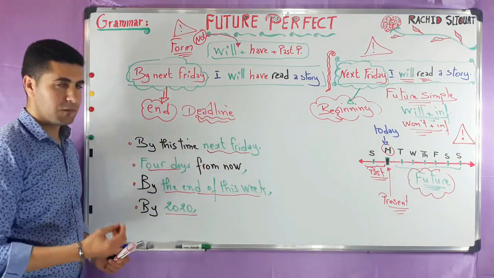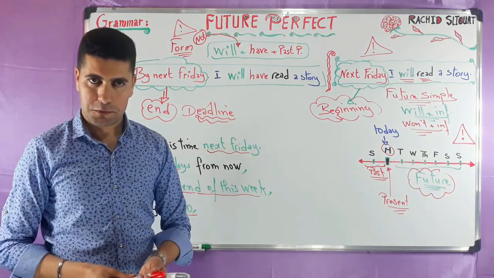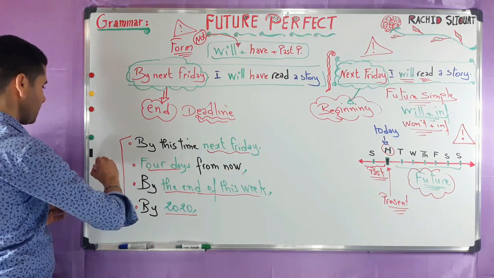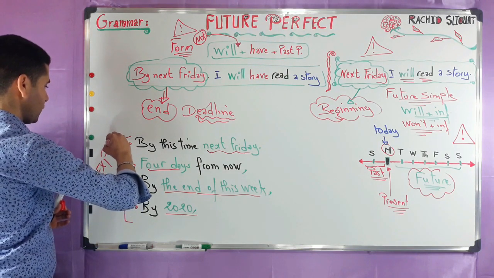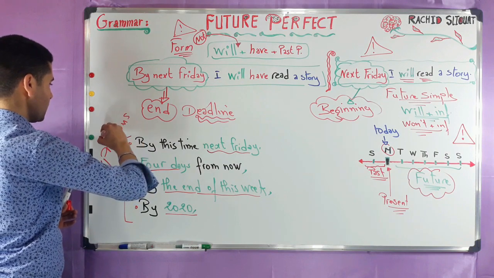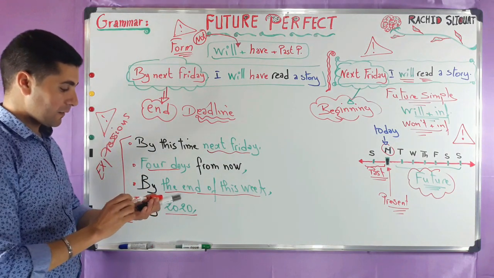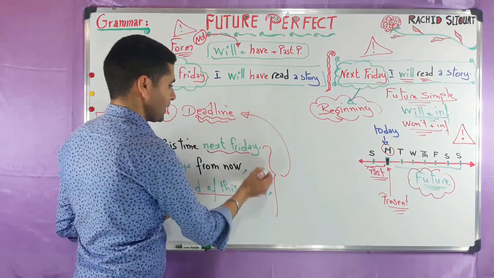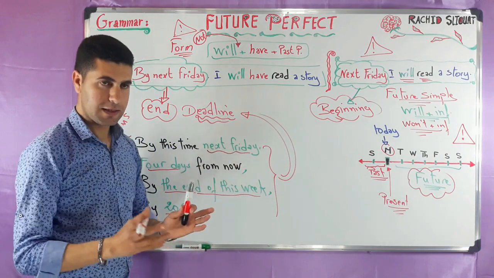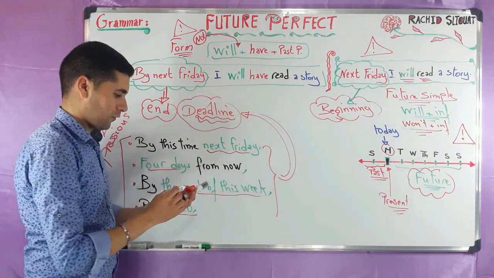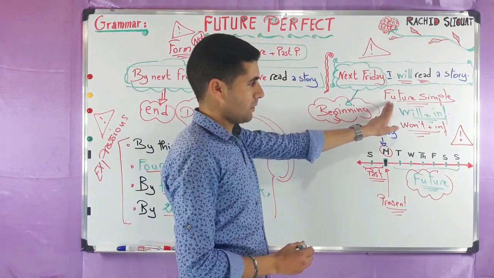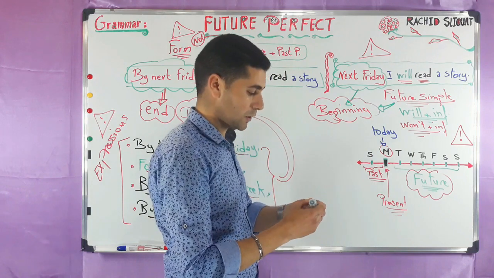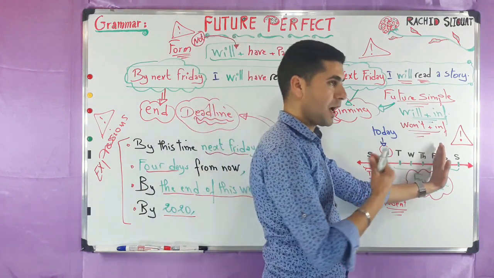So these are just very easy examples to remember. These are time expressions. So we call them expressions that we can use with the future perfect, and all these expressions indicate the deadline of the action, not like the future simple, which always indicates the beginning of the action. Next Friday I will read the story.